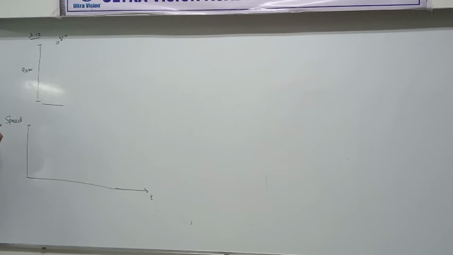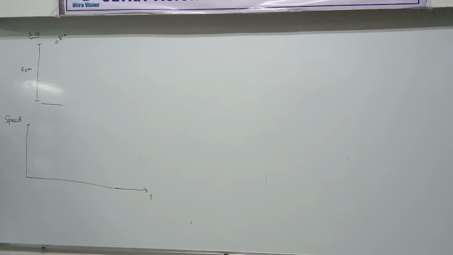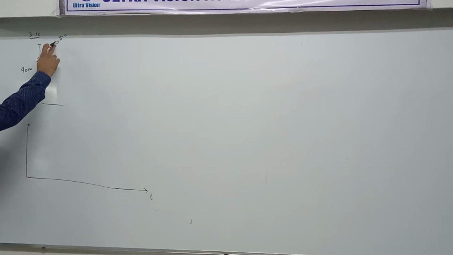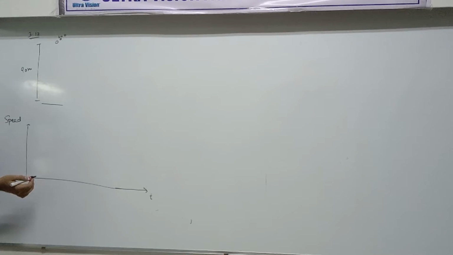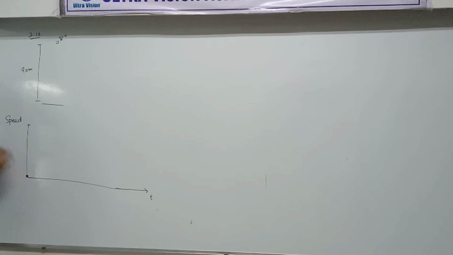What is speed's definition? Magnitude of velocity. So can speed be negative? No. Velocity may be negative or positive because velocity indicates a direction, but speed must always be positive. So let's start from here. When you drop it, what is its initial speed? 0. So the graph should start from 0 speed. Then as it goes down, what will happen to the speed? It will increase.